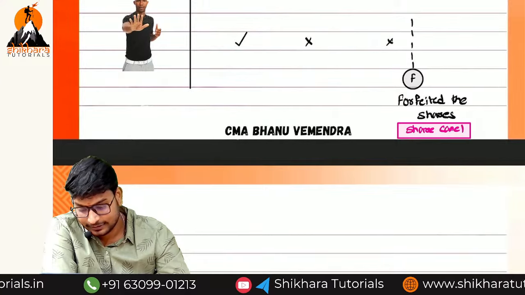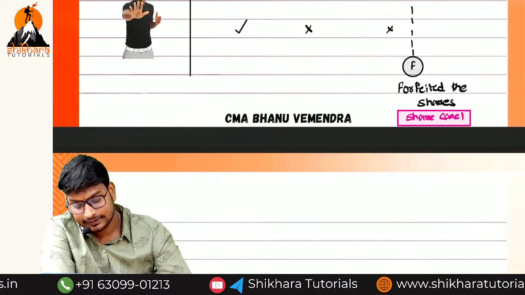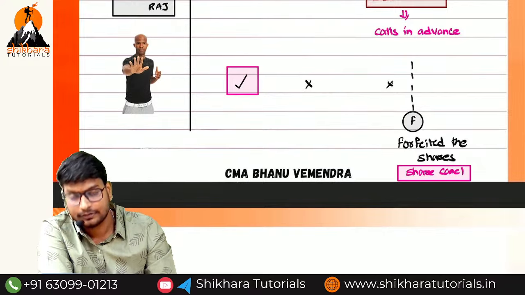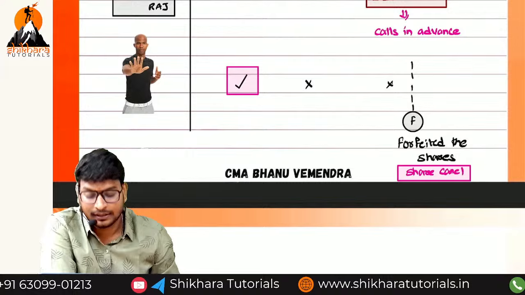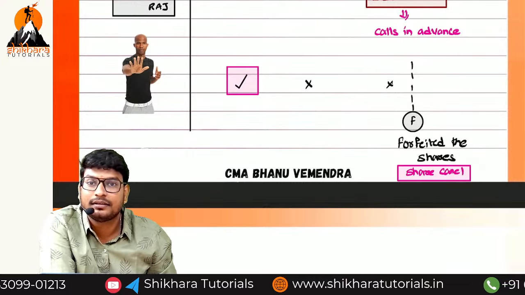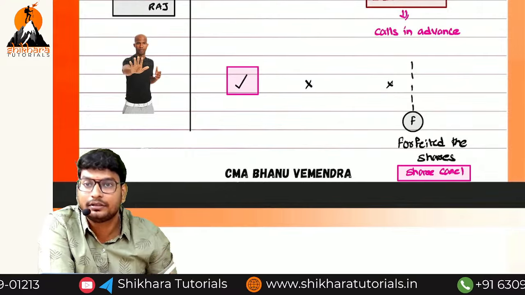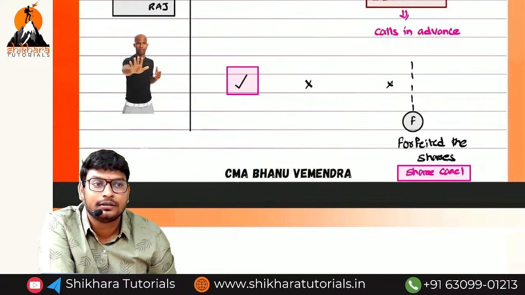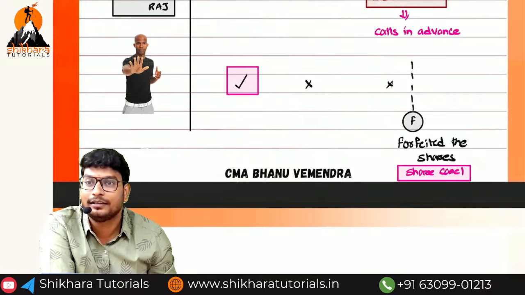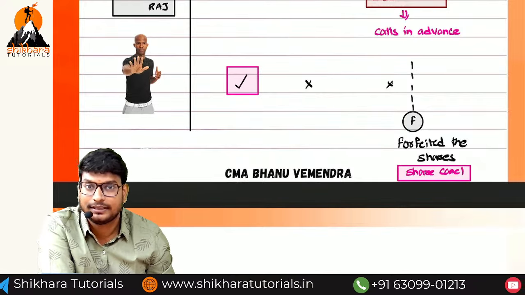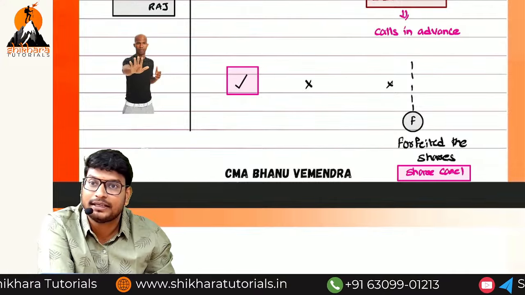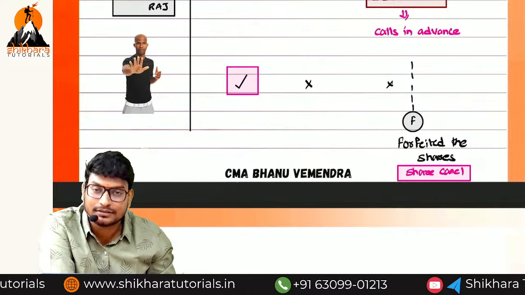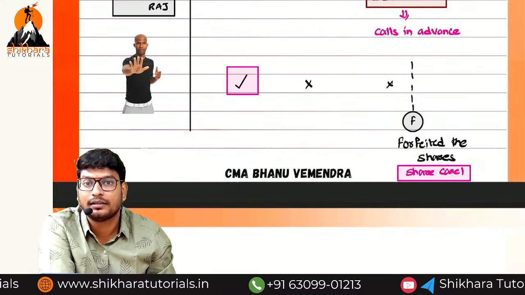Forfeiture of shares, completed up to here. Sir, in this situation, we have received the application money. So if we are cancelling the shares, do we have to refund the application money to that person or not? He did the wrong thing. He has given us trust, he paid the application money and we allotted on the faith of it, but he is not paying.